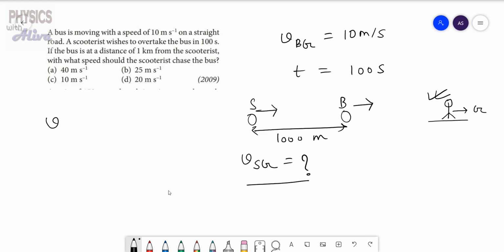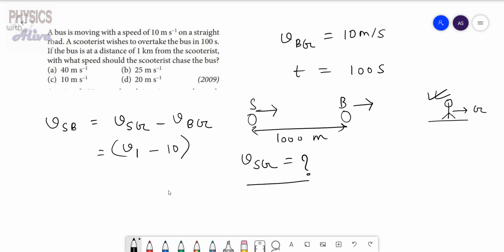So the velocity of the scooter with respect to the bus is equal to the velocity of the scooter with respect to the ground minus the velocity of the bus with respect to the ground. We don't know this velocity, we are marking it as v1, and we know this velocity, that is 10.